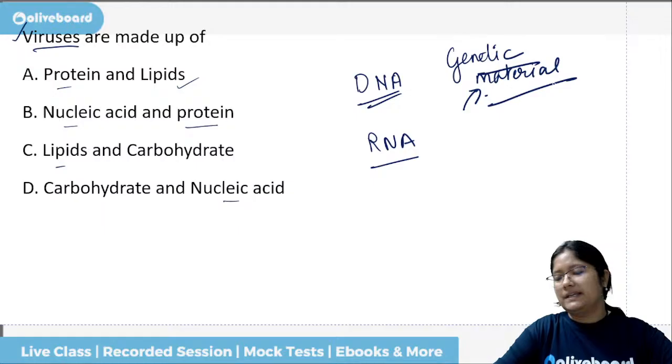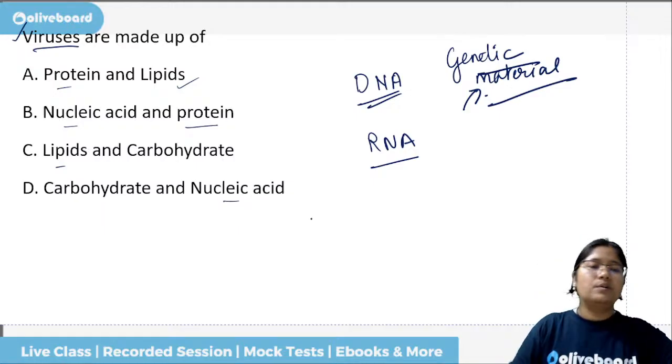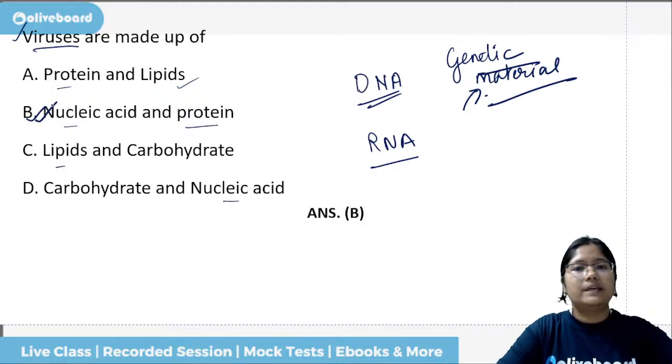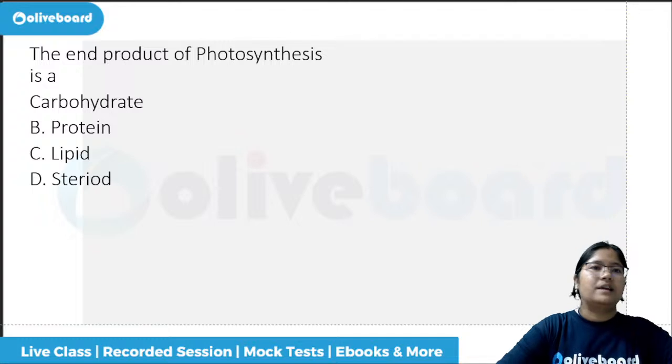So which will be the correct answer? Answer in the chat box. The correct answer is nucleic acid and protein. They will have the nucleic acid. They will have some kind of genetic copies they can create, right? And they can grow very fast as well.